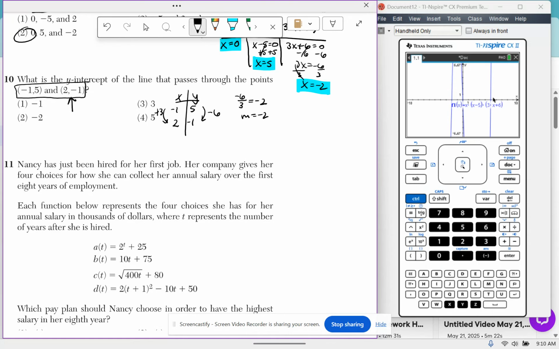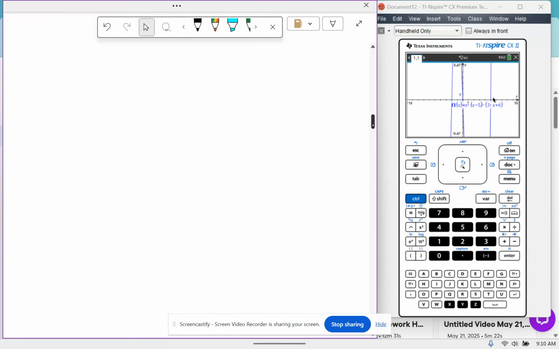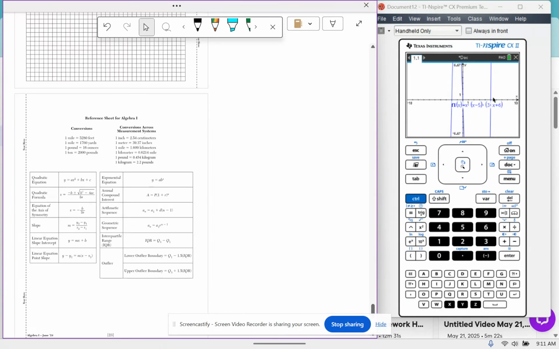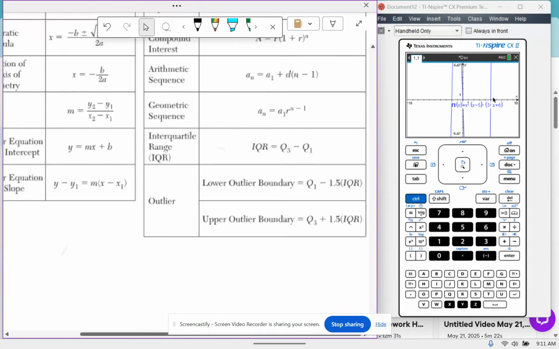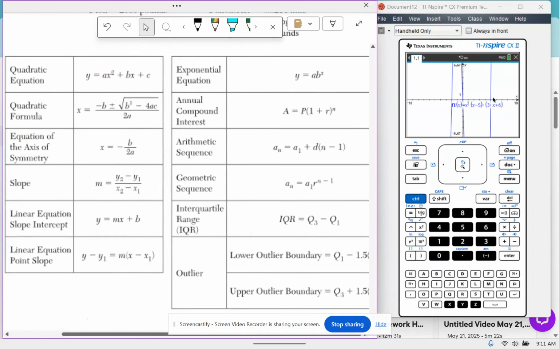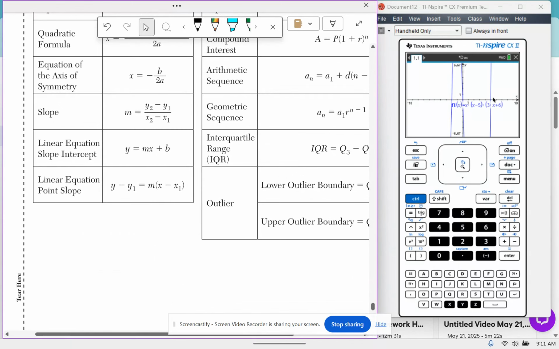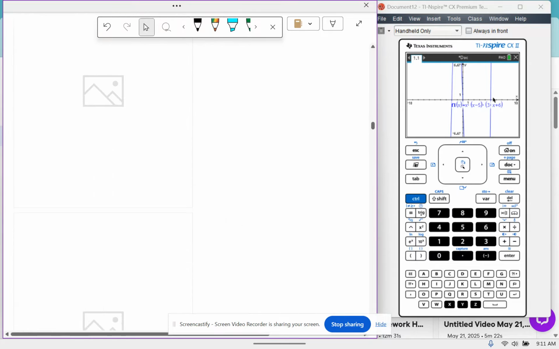And I'm going to use point-slope form of a line. Let's go back to our reference sheet because point-slope form of a line is always on our reference sheet. And I'm going to copy this down right here. Linear equation, point-slope form: y minus y1 is equal to m times x minus x1. Great, I got it.